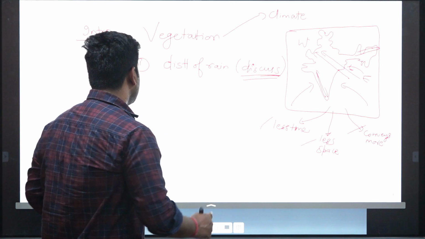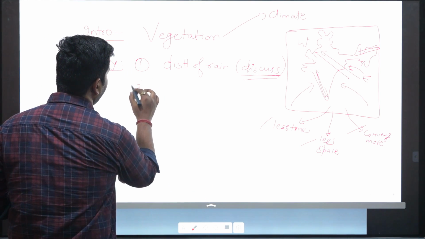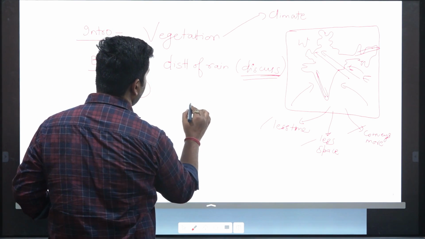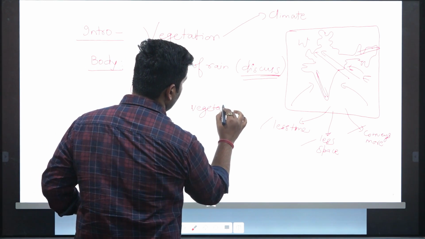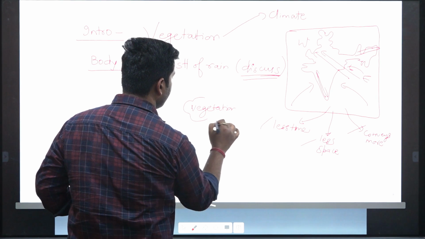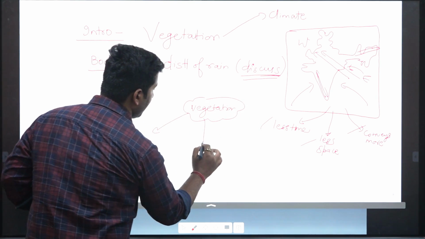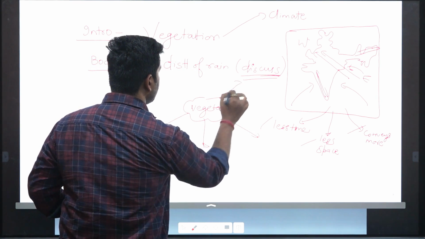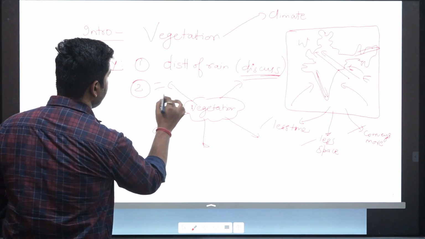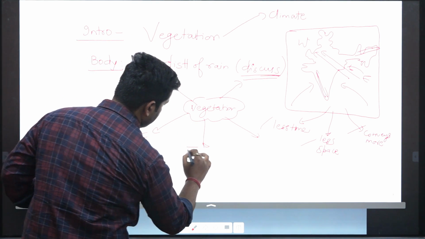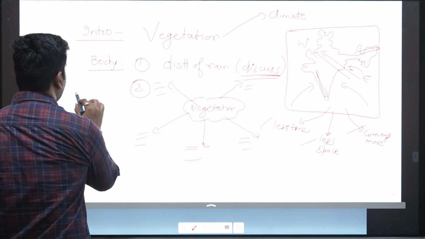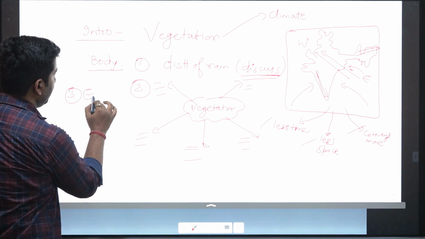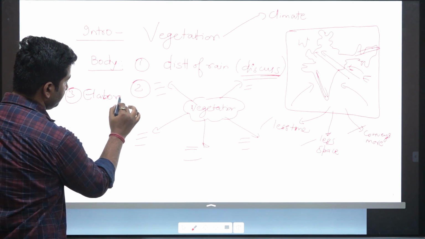Now based on this, you can come to the different characteristics of different types. You can make a flow chart here. Vegetation. You can discuss the 5 types of vegetation that we discussed, and you can write subpoints here. Further, in the third part of the question, you can elaborate them.